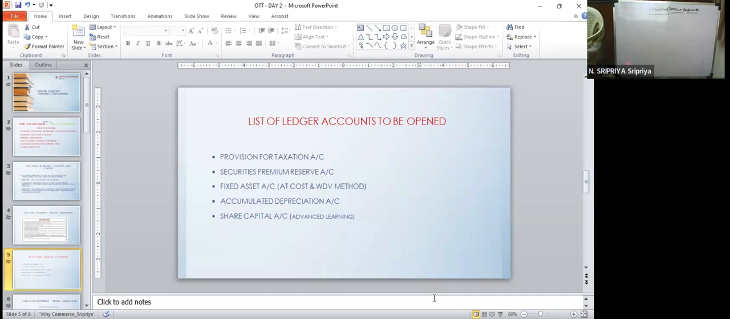So uses of securities premium. Number one, to issue fully paid up bonus shares. Okay. So that way we can make use of this securities premium reserve amount. Fine. Number two, to write off capital losses like premium on redemption of debentures or discount on issue of debentures.